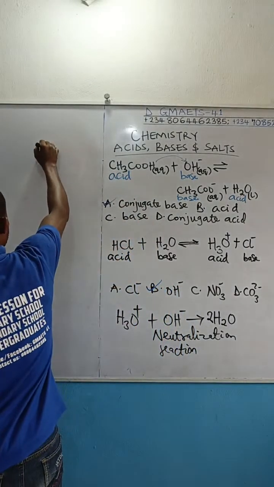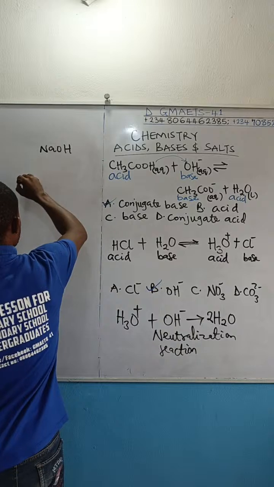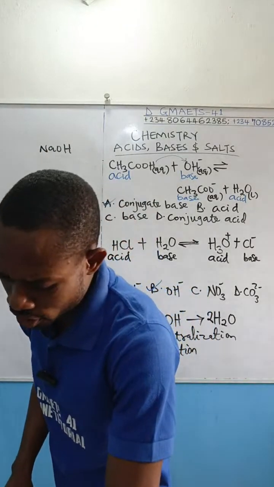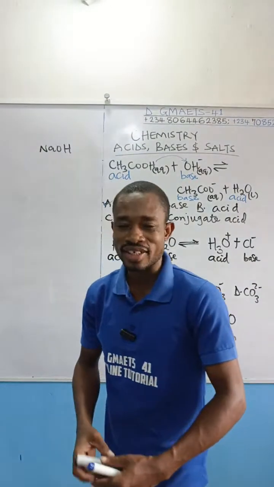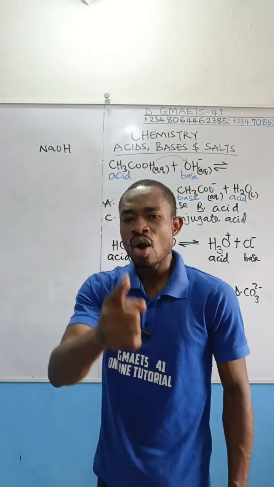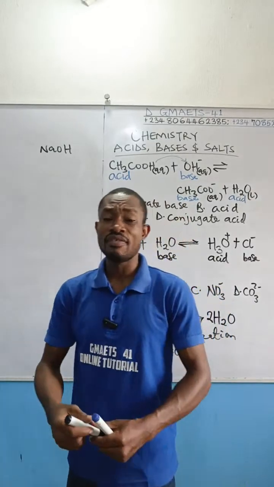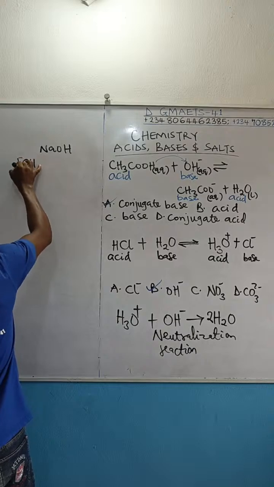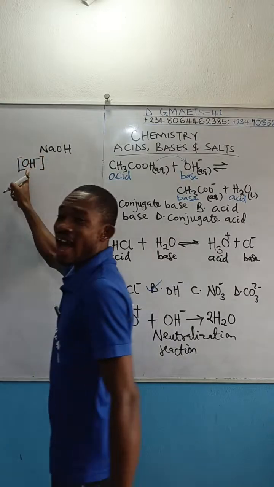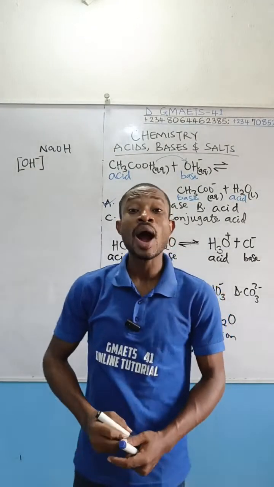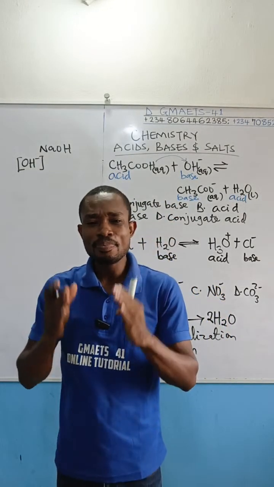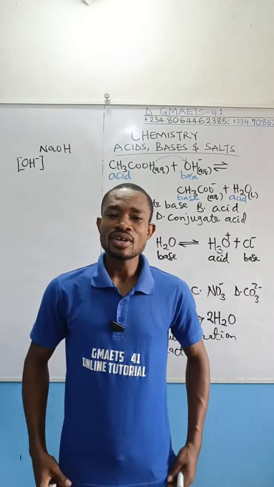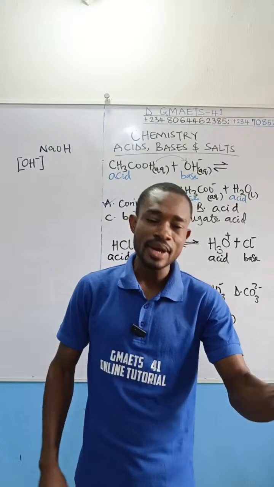We are given sodium hydroxide, that is the base, and we are given its concentration, 0.001 mole per dm³. Take note: once the concentration of a base is given to you, what they gave you is the hydroxide ion concentration. Why? Because the functional group of a base is OH negative. Hydroxide ion is what determines a base.